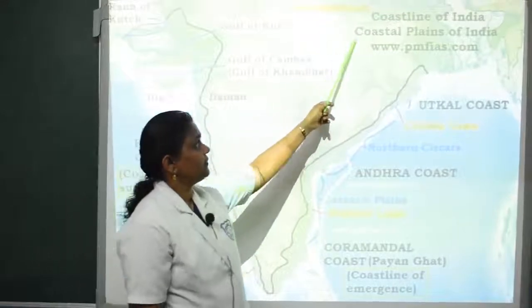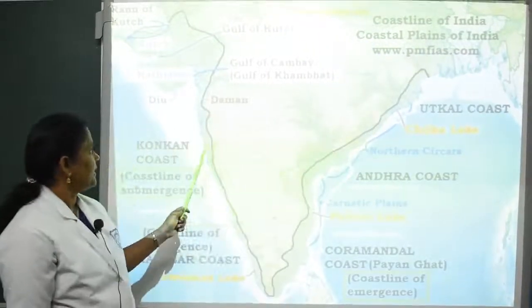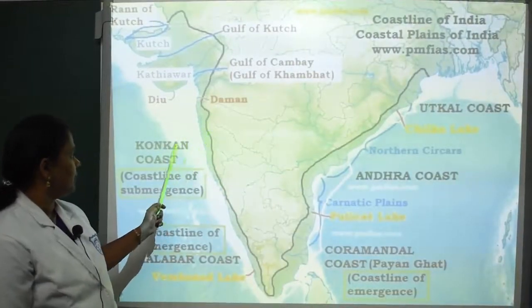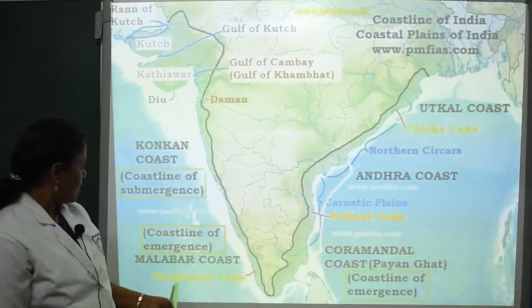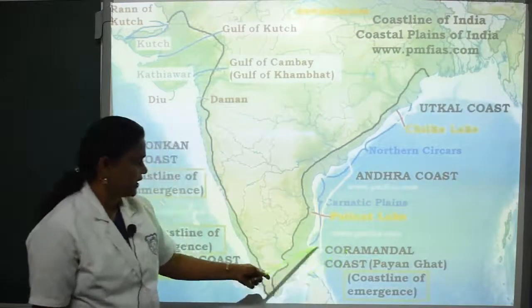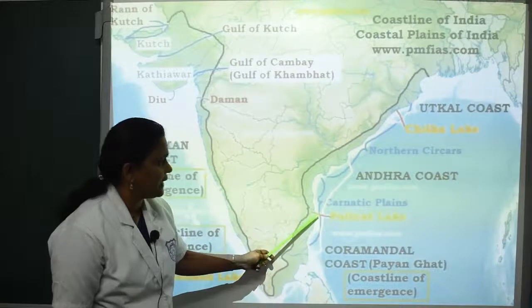The coastline of India and the coastal plains of India are shown here. Here, the Konkan coast is located below Mumbai. Here is the Canara coast above Vembanad Lake. The Coromandel coast is nearest to Chennai, just above Pulicat Lake.